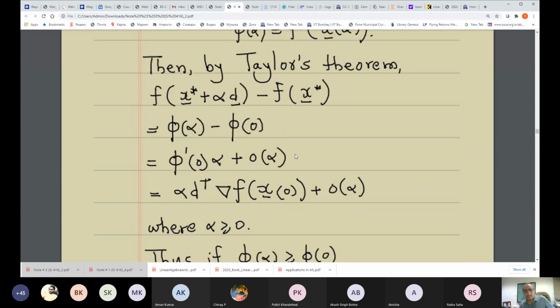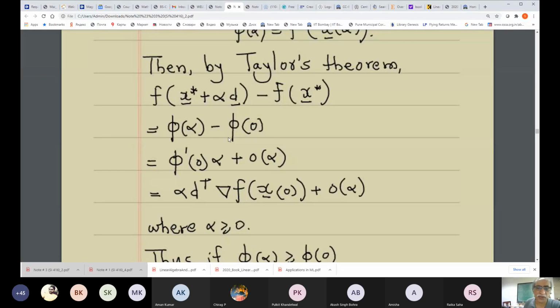By applying Taylor's theorem, what we get is that phi of alpha is equal to phi of 0 plus phi prime of 0 times alpha plus small o of alpha. I hope that is clear to you, because when you take this term to the left side, you get phi alpha minus phi 0 minus phi prime 0 alpha is equal to small o of alpha.